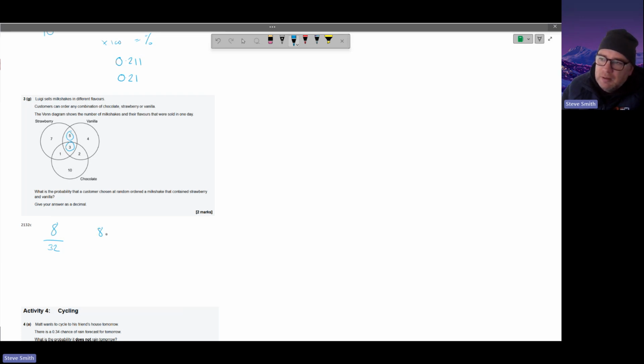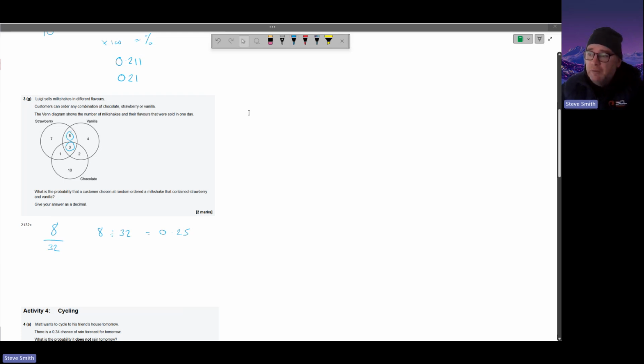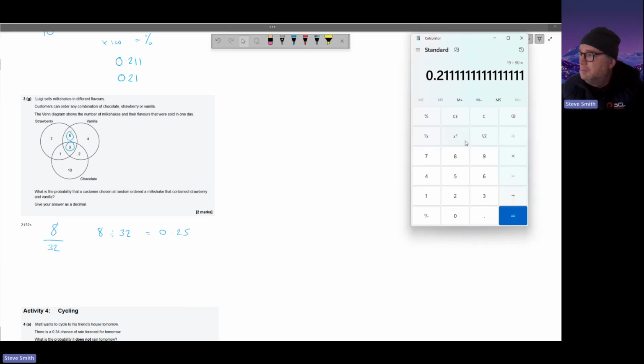So we're going to go 8 divided by 32. If you're thinking already, oh, that's a fraction, 8 is 1/4. So if we're going to get 8 is 1/4, we know that a quarter is 0.25. We can check because it's a calculator paper. So we could just go 8 divided by 32.